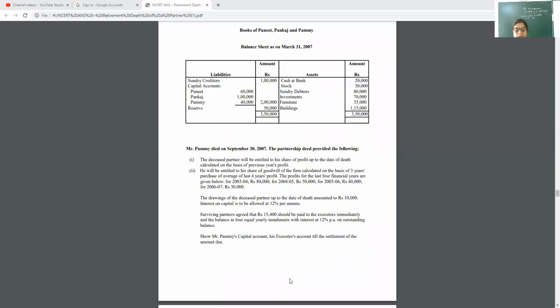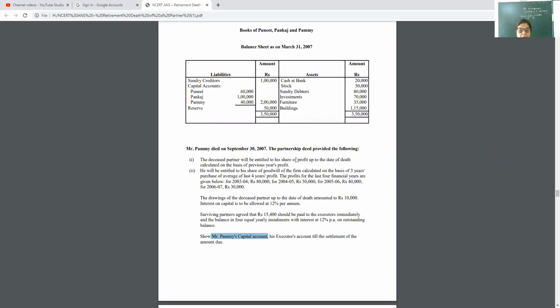In the death case, you have to make only the capital account. From this year, the settlement of amount due is not in your course, and you have to make the capital account of only the dead partner, the deceased partner. No need to prepare the capital account of all the other partners.